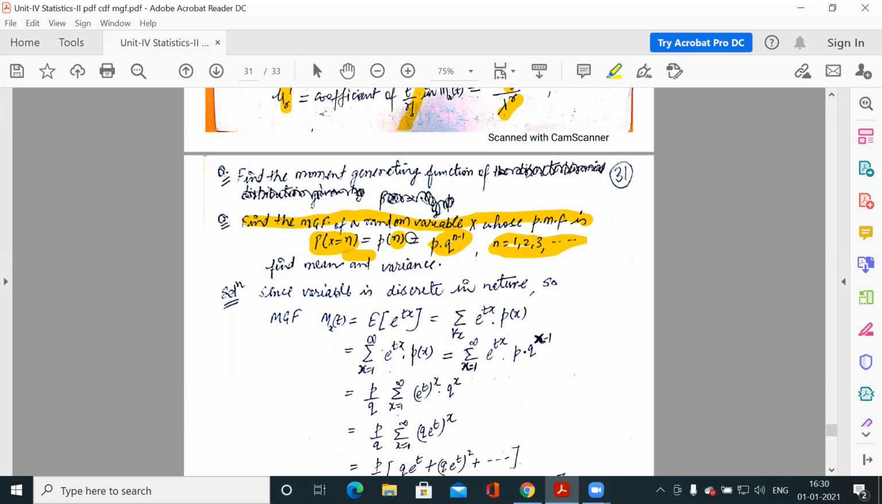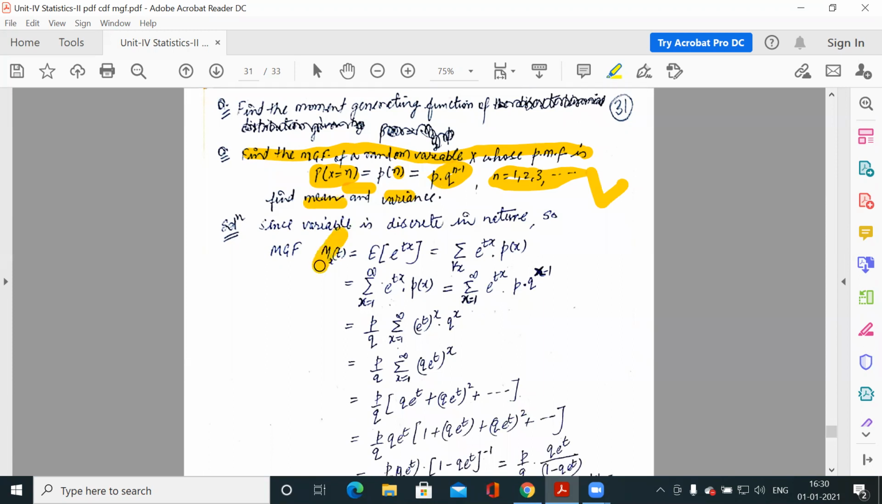Now the variable is n here. So either you write px, so it will be p into q to the power x minus 1, and x varies from 1, 2, 3 up to infinite. Find the mean and variance. So this is your discrete case. So for discrete case, what is the moment generating function?